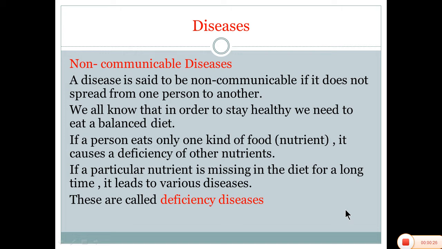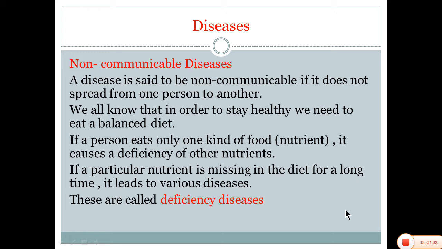We all know that in order to stay healthy, we need to eat a balanced diet. Balanced diet means which includes all types of nutrients, all types of minerals, protein-rich and carbohydrate-rich things. If a person eats only one kind of food, it causes a deficiency of other nutrients. Our body requires all types of nutrients and minerals in proportion.